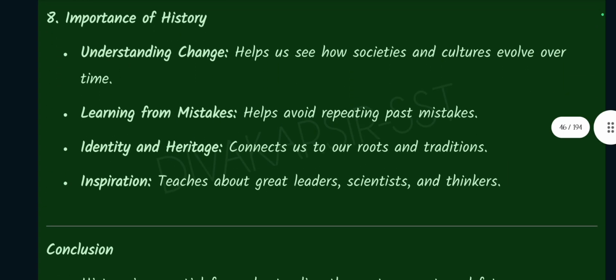Understanding change helps us see how societies and cultures evolve over time. Learning from mistakes helps avoid repeating past mistakes. Identity and heritage connects us to our roots and traditions. Inspiration teaches about great leaders, scientists, and thinkers.